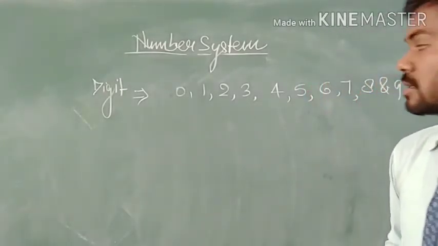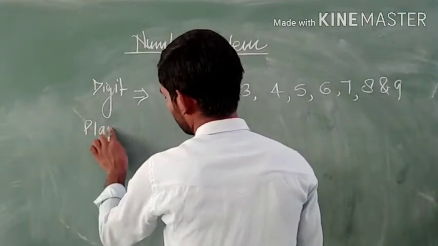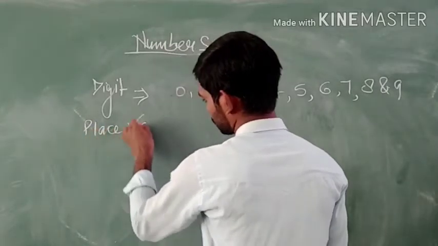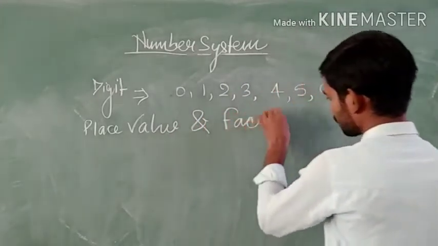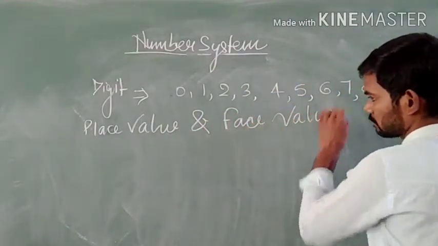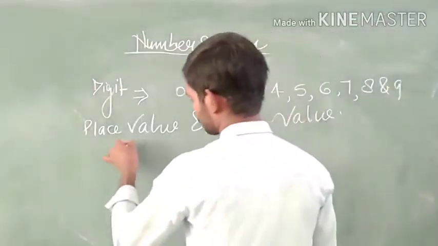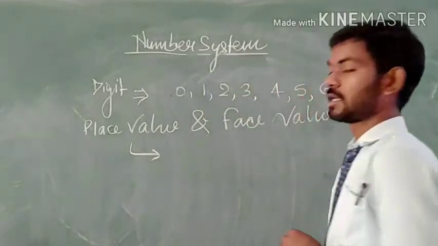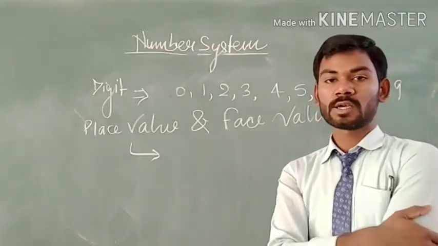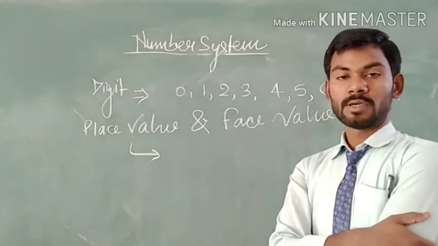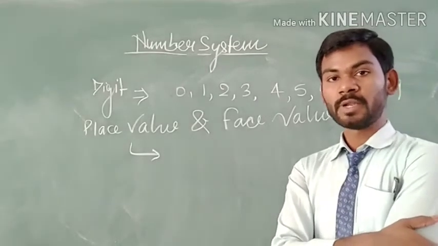Now let's see the next topic, that is place value and face value. What is the place value? It is clear from the name: the value of a digit in a number that is defined by its place is called its place value.